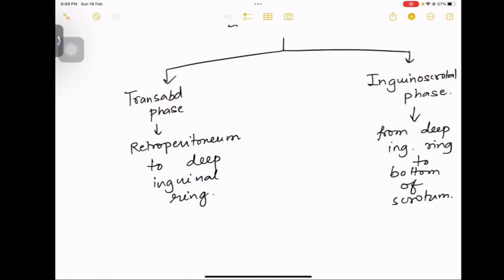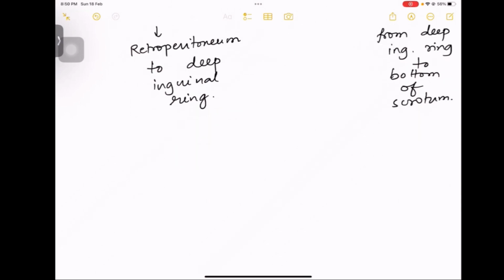So what happens in transabdominal phase? The retroperitoneum, testis deep inguinal ring तक आएगा, और inguinoscrotal phase as the name says inguinal canal या inguinal region से scrotum में आएगा. So it comes from the deep inguinal ring to the scrotum. Right? Now you have to know about the incidence of undescended testis.